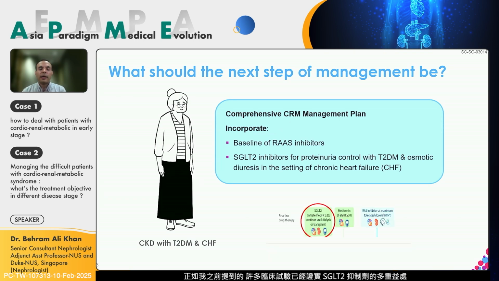So that is what I mentioned, that because of these facts that have now been highlighted through various trials, if you look at the first line drug therapy in KDIGO guidelines, SGLT2 inhibitors are right there with RAS inhibition for the benefit of these patients, for long-term benefit of not only chronic kidney disease reduction, but also all-cause mortality, which was not seen by RAS inhibitors alone, which is a very important point. So SGLT2 inhibitors was the first class of drugs that we have put in the first line drug therapy for chronic kidney disease patients, which have reduced the total all-cause mortality for these patients, as well as reducing their heart events and cardiovascular disease-related hospitalizations.